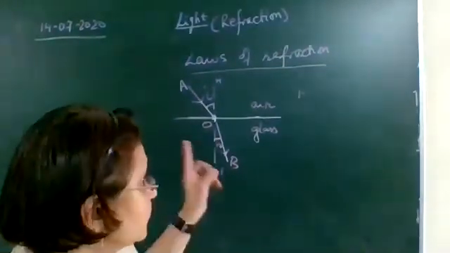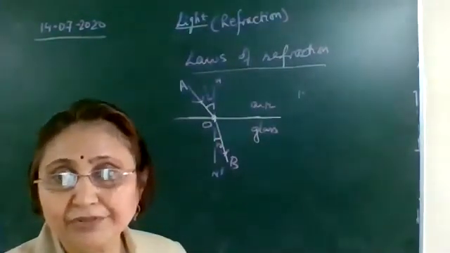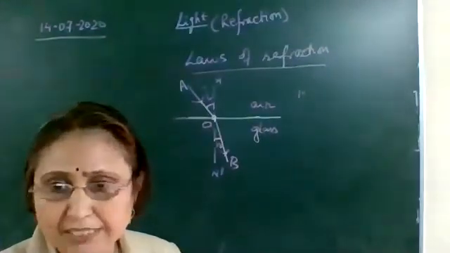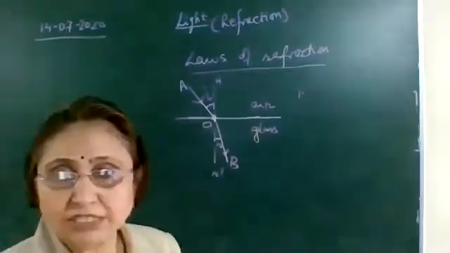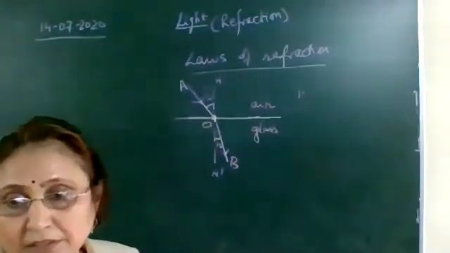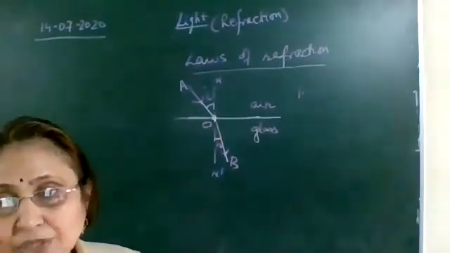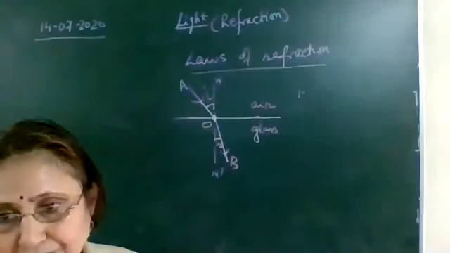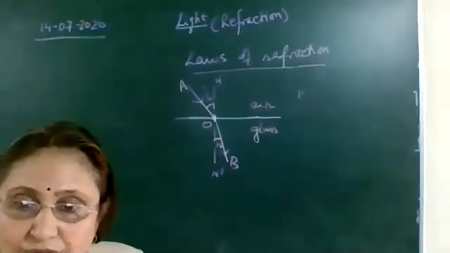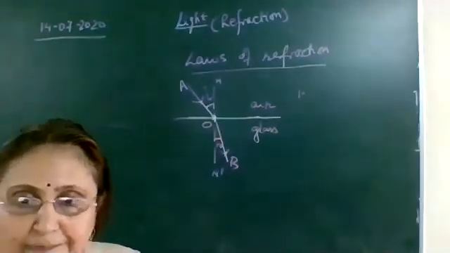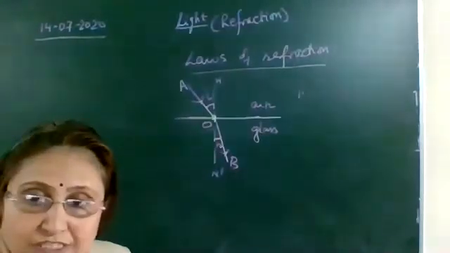Okay, so which three rays? The incident ray, the refracted ray, and the normal. Where have we drawn the normal? At the point of incidence. What do you mean by normal? Perpendicular to the surface which is separating the two media. So the incident ray, the refracted ray, and the normal drawn at the point of incidence. So these three rays lie on the same plane, that is, on the same surface. Okay, so this is the first law.